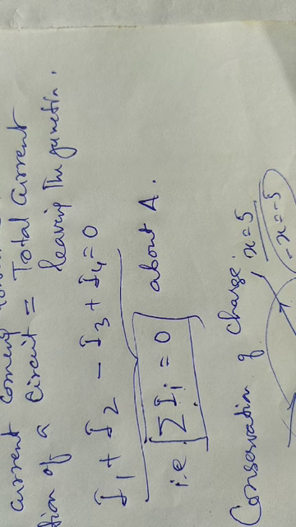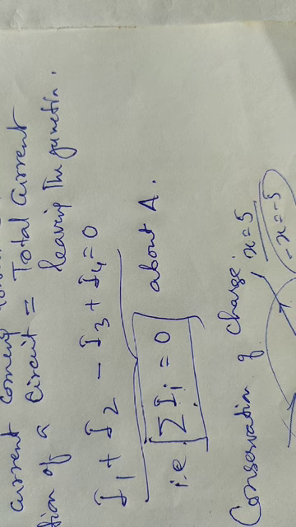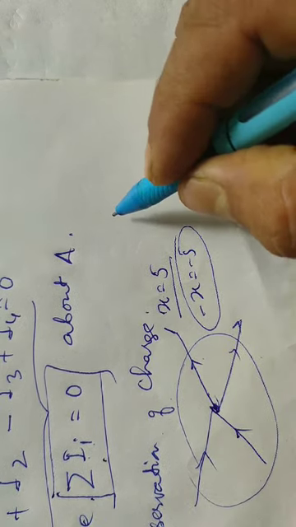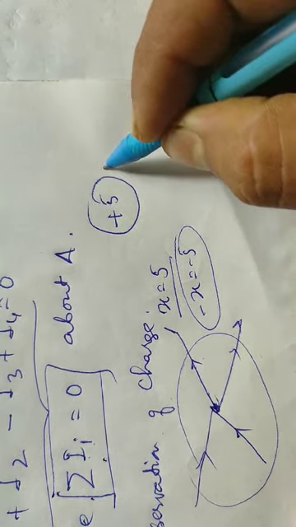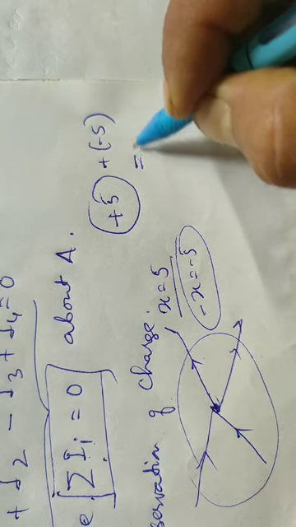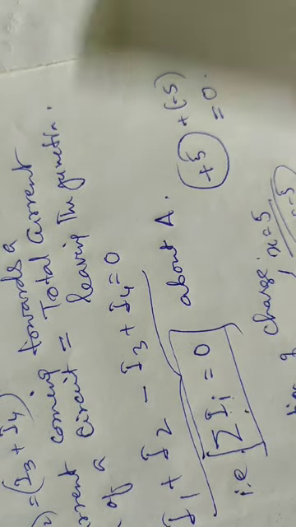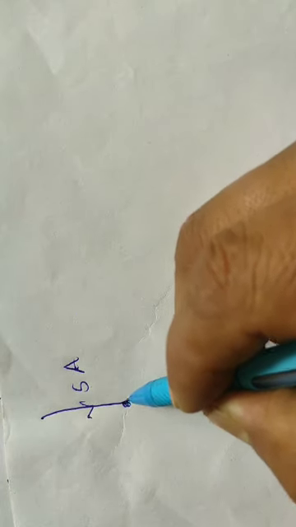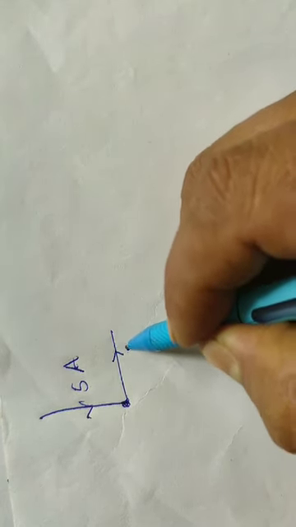The algebraic sum of current is 0 means when one is positive, another is equally negative. It is mathematically true that when one is positive and another is equally negative, their sum is always 0. So let us consider one example. This is a current of 5 ampere, and this is the junction, and there is another current of 3 ampere.